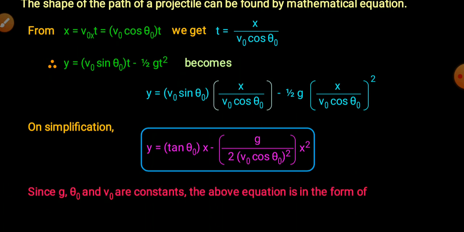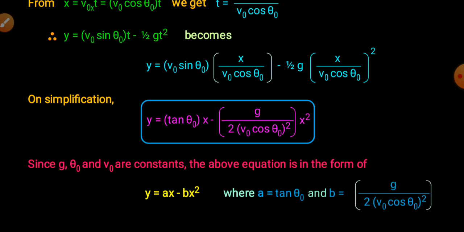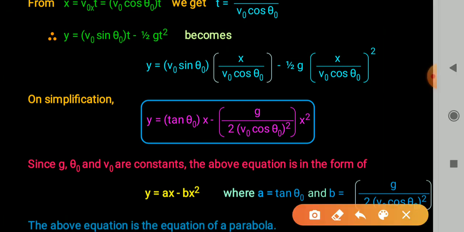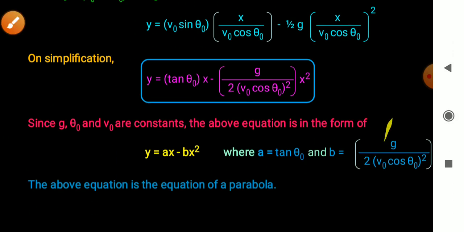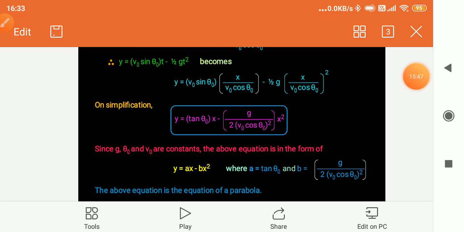Since g, theta naught and V naught are constant, the above equation is in the form of y equal to ax minus b x square, where a is tan theta naught and b is equal to g upon 2 in bracket V naught cos theta naught whole square. And this is equation of parabola, right? So we can say the path of projectile is parabolic.